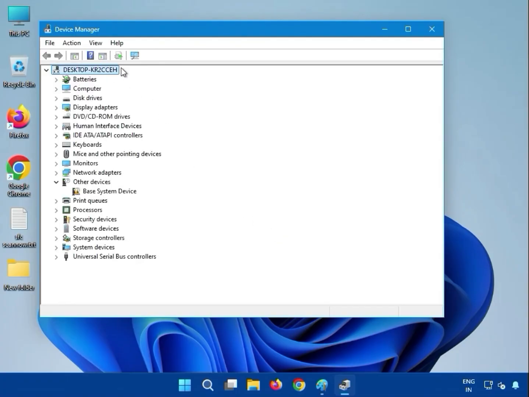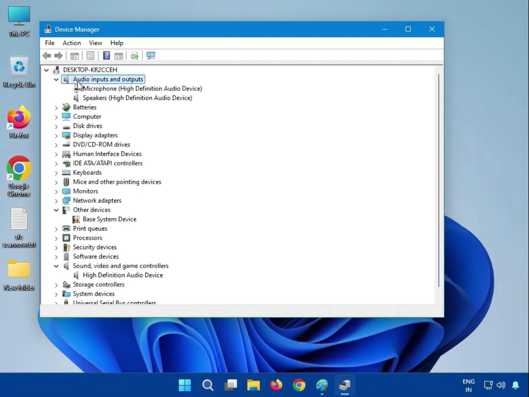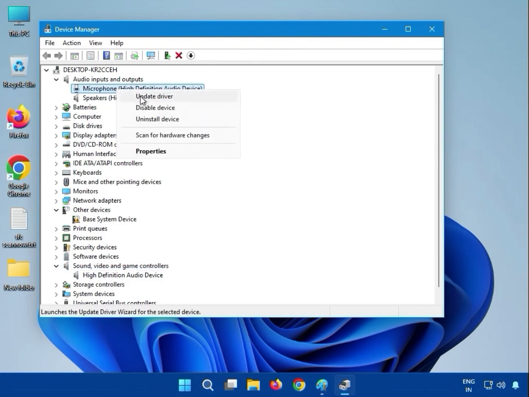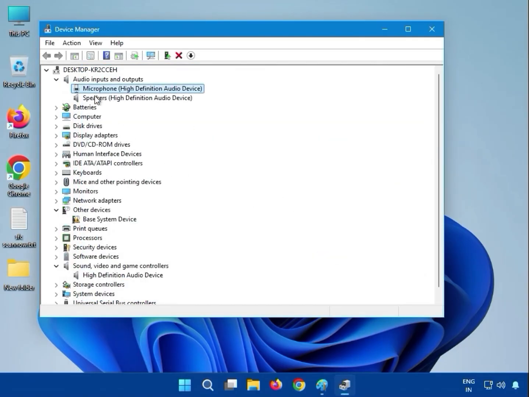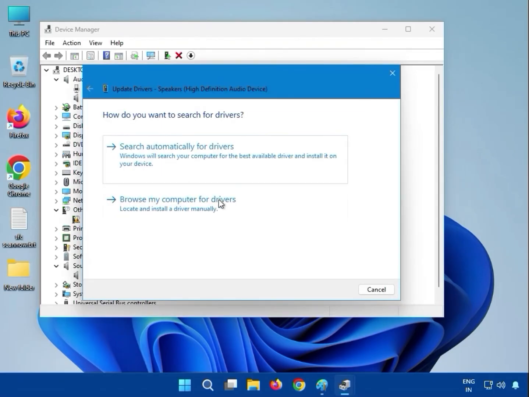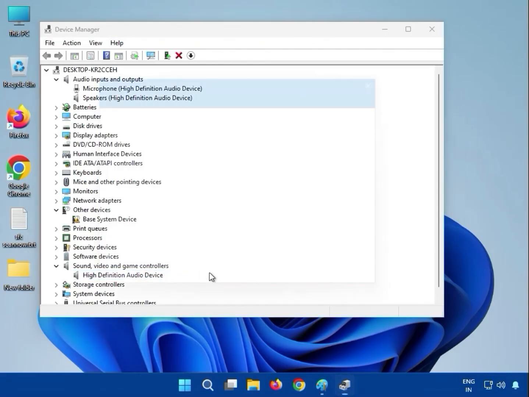Okay, after that guys, you have to click here, scan for hardware changes. This is the last icon. Just single click, it will detect automatically. It's audio inputs and outputs and sound also there. After that guys, select the microphone, just right click to update driver and then click search automatically. Complete, do the same for the speaker, then close.